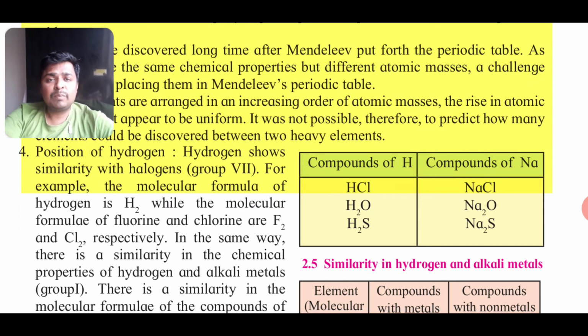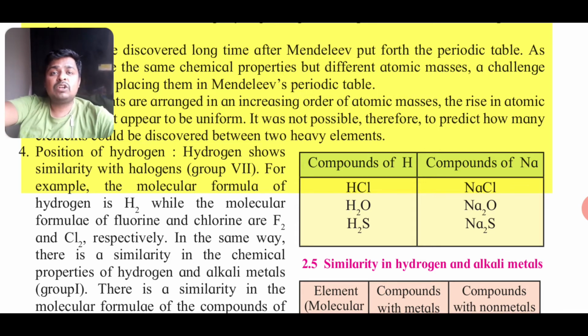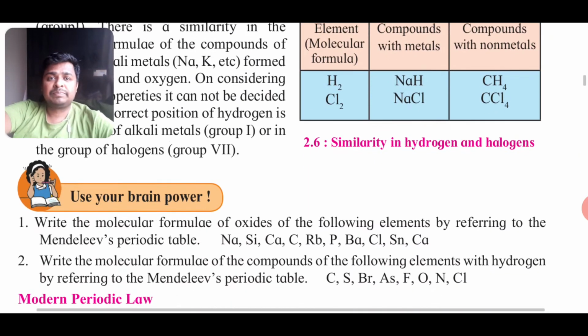One more thing was the position of hydrogen. Where to place hydrogen? Now hydrogen showed properties of the first group, behaving like metals chemically. It gave one electron, which is a characteristic property of metals. And hydrogen also showed the property similar to the 7A group, that is taking one electron, like halogens. So where to place hydrogen was a problem.